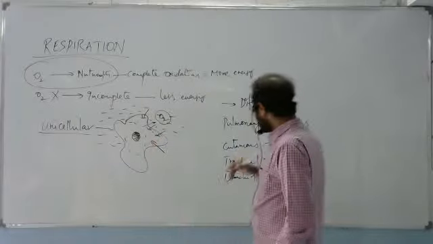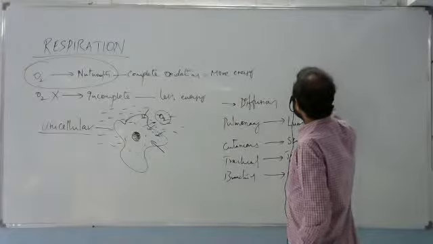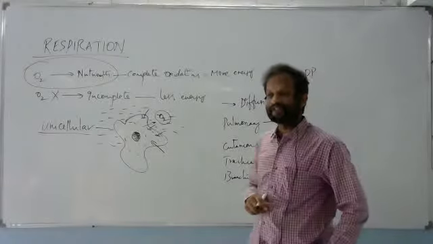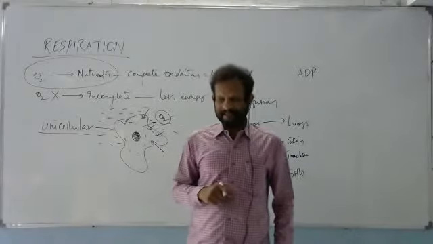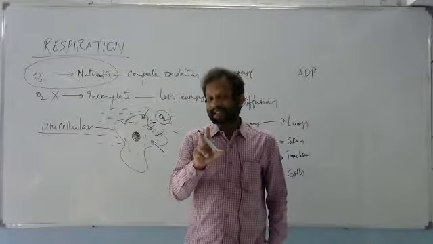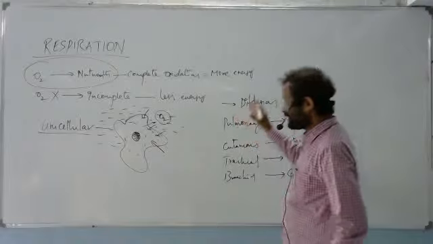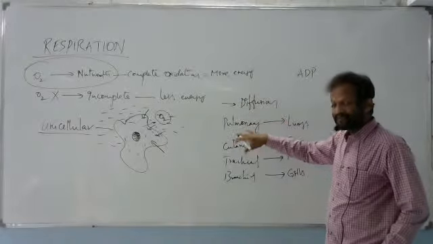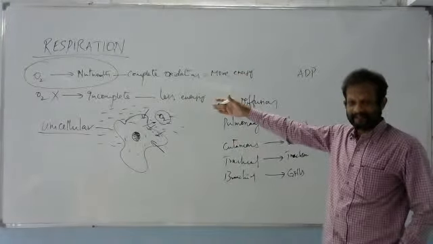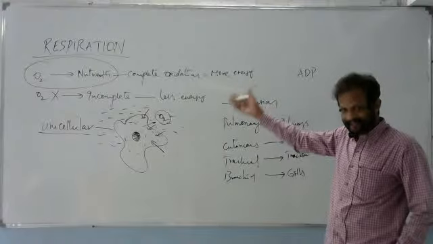In our body, we have ADP, you know very well, adenosine diphosphate. Diphosphate, di means two. Two phosphates will be there. So whenever oxidation takes place, at that time energy is released.